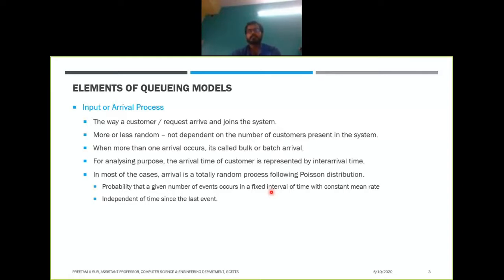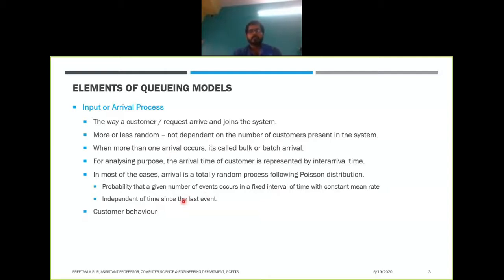So he or she can arrive to get the service at any time, independent of when the last person joined. Suppose you are going to get a service from somewhere. When you enter and join the queue, it is independent of when the person before you joined the queue, right? So it is independent of the time since the last event occurred. The last event is the arrival of the last person.